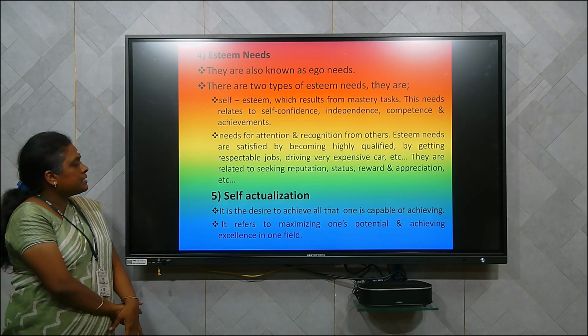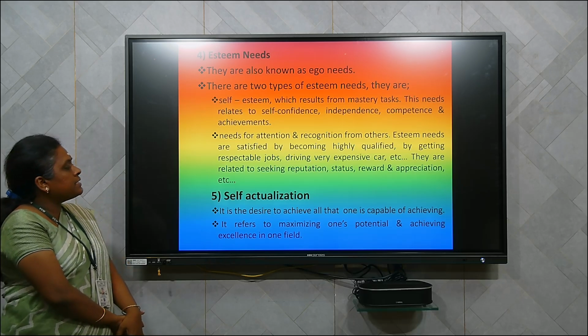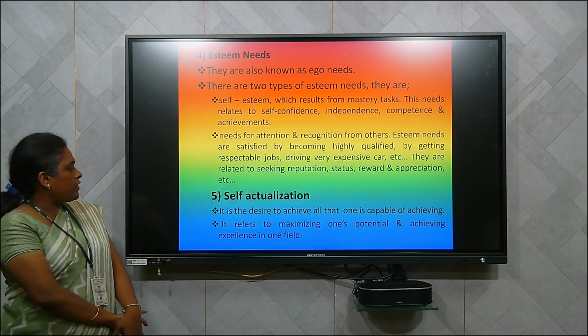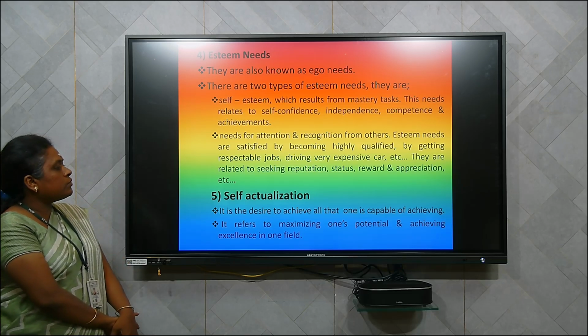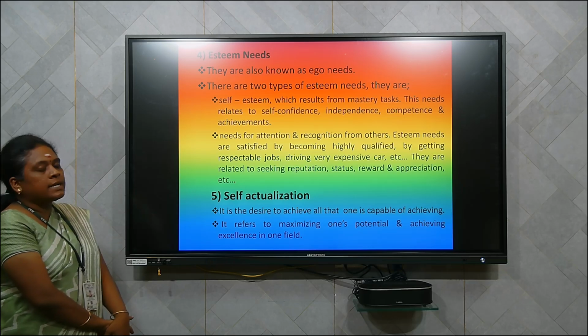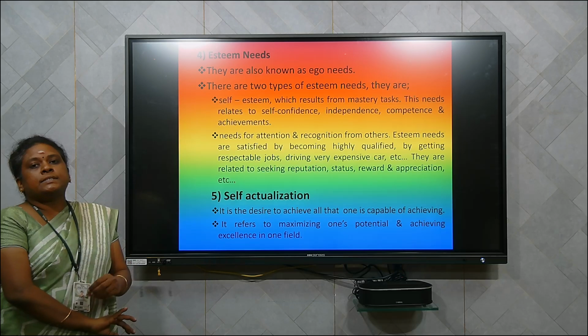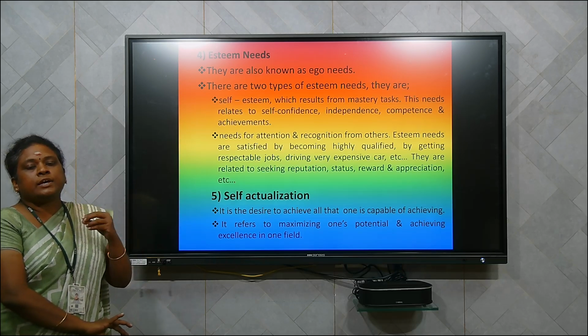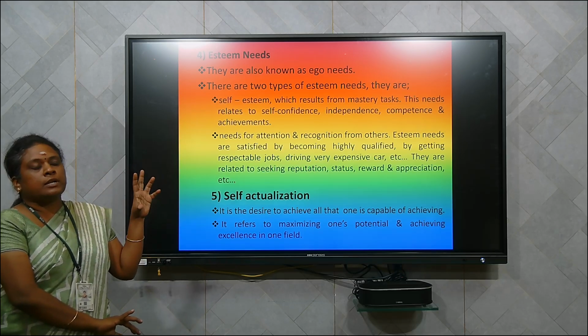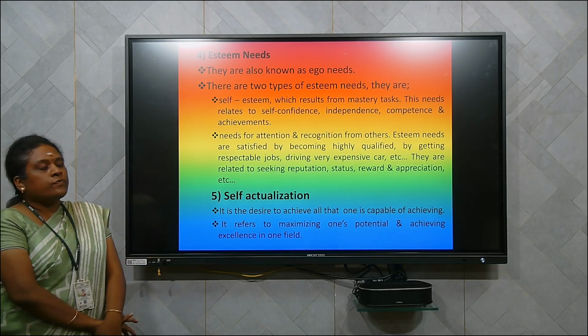And the last is the self-actualization need. It is a desire to achieve all that one is capable of achieving. It refers to maximizing one's potential and achieving excellence in one field. So even though all those four needs are satisfied, the last need is his inner satisfaction. He will have an inner desire or inner goal to become something special. So that need is known as the self-actualization need.